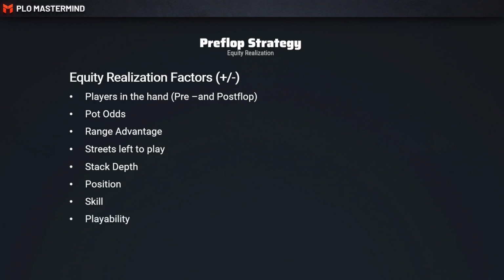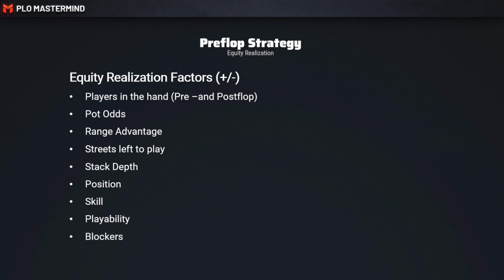Playability is a huge factor as well, especially for PLO. Different hand classes have different playability factors. Some hands are very smooth. Some hands have very visible equity against your opponent's betting range, and some hands are quite rough. If you have a rough hand, it's usually difficult to continue because you don't have a lot of backdoor draws, you don't have a lot of visible equity against your opponent's middling part of their range, and that makes you fold more often on the flop or the turn, and therefore under-realize your equity.